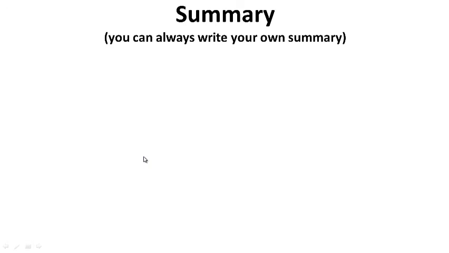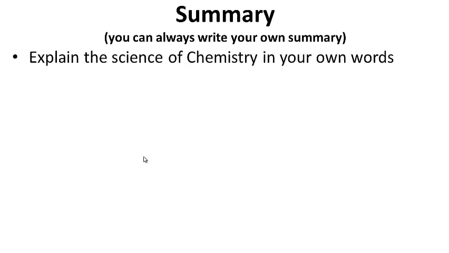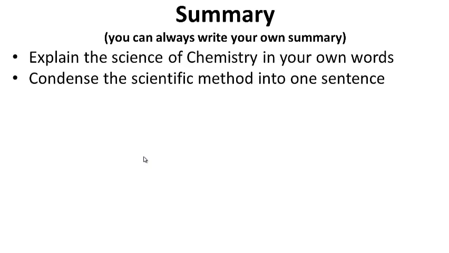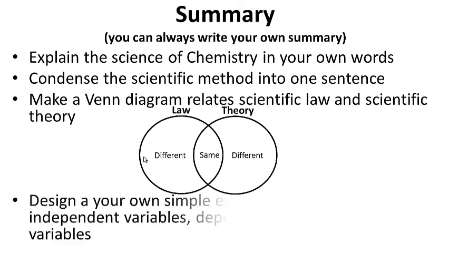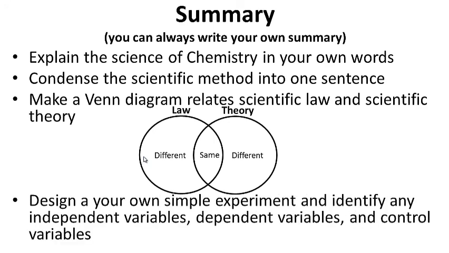All right, so summarize. At the bottom of your notes, you'll see a summary section. You can always write your own, or you can do mine. Explain the science of chemistry in your own words. Condense the scientific method, if you can, into one sentence. Make a Venn diagram that relates scientific law and scientific theory. How are they different? And in the middle, explain how they're the same. Design your own simple experiment and identify any independent variables, dependent variables, and control variables. Go ahead and pause this while you finish your summary. And we'll see you next time for day 2.